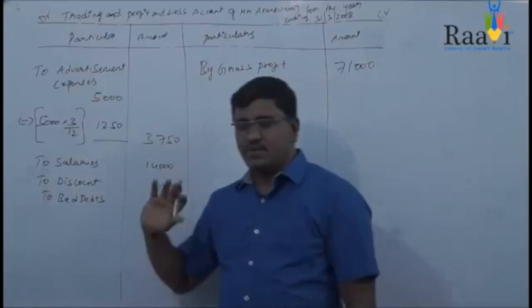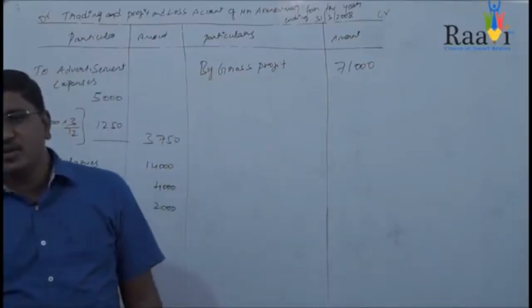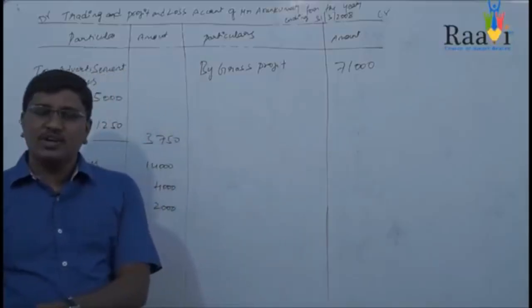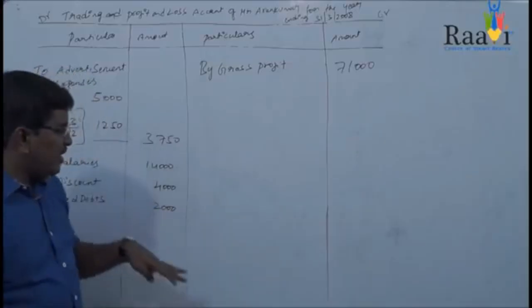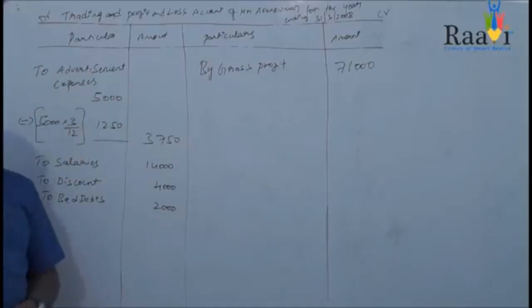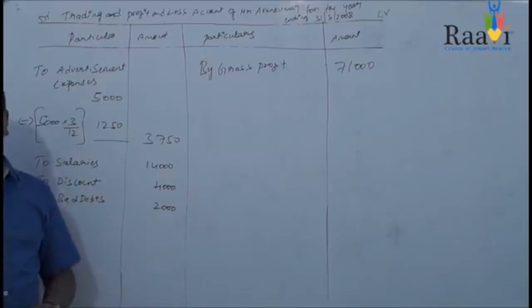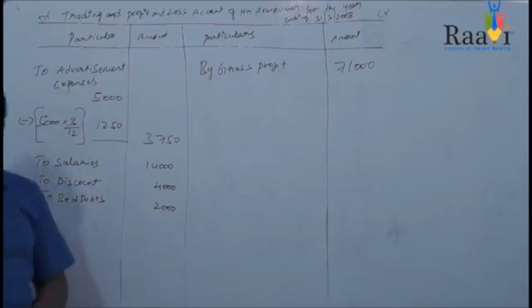What this conservatism concept says is that if you feel that you are going to face a loss in a future period, then you need to assume that loss and show it in the current financial statements. In the same way, there is a provision for doubtful debt. Provision for doubtful debt means you will be making a provision to meet the future bad debts. In this case also there is a provision of 5%.